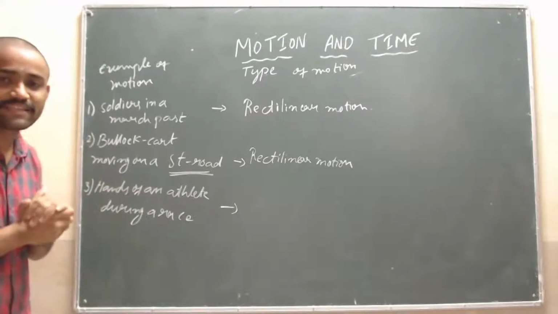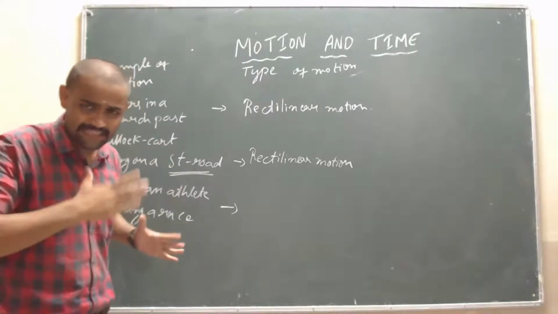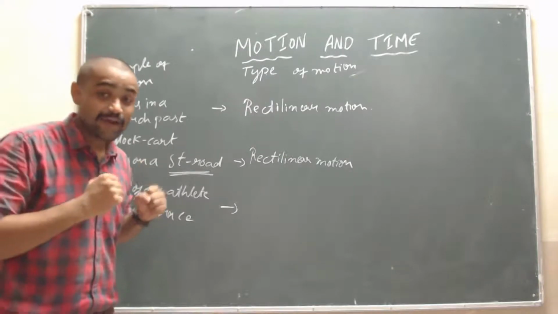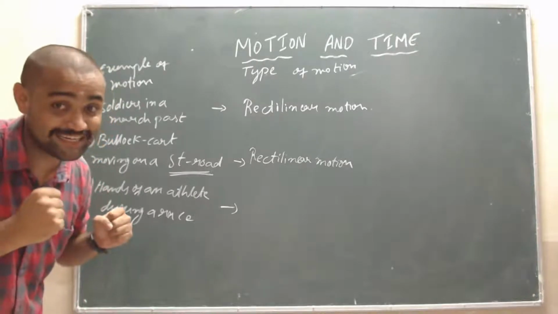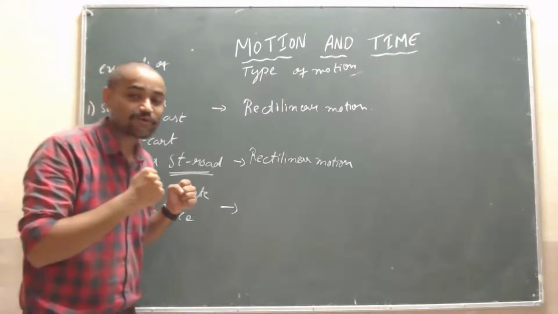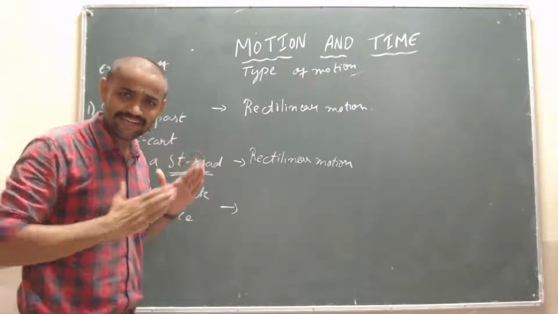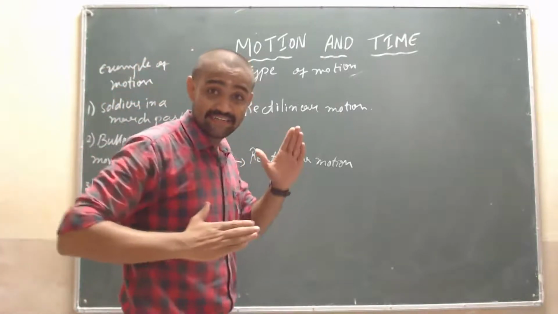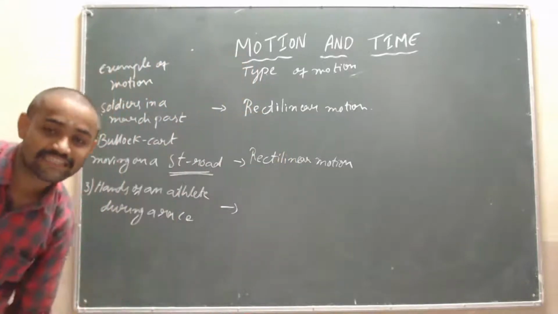How do the hands move during the race? How will we run? Suppose a person is running. Athletes, see Usain Bolt, PT Usha, like that. How will they run? Yes, while in the race. Yeah, Manjunath Hiramat. Periodic motion. Yes, I will come to you. While they are running, what about their hands? How will they look? Isn't it? Sir, they move like this. Their hands are moving like this. Isn't it?